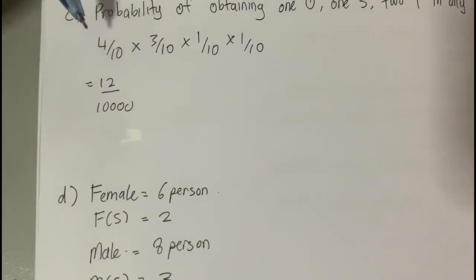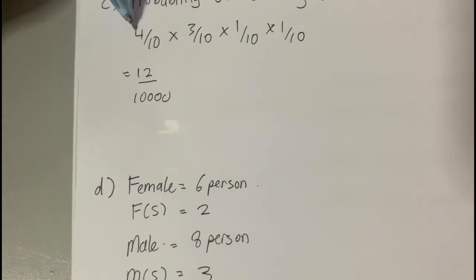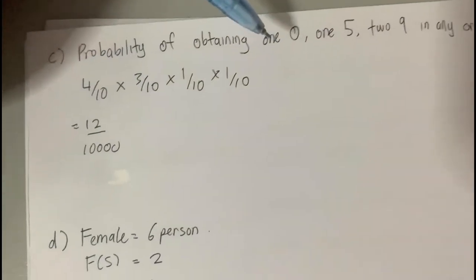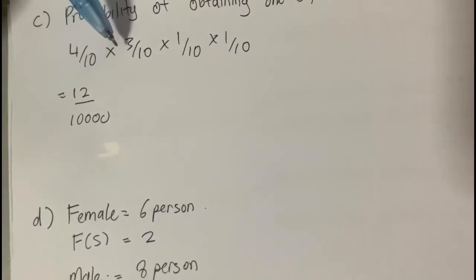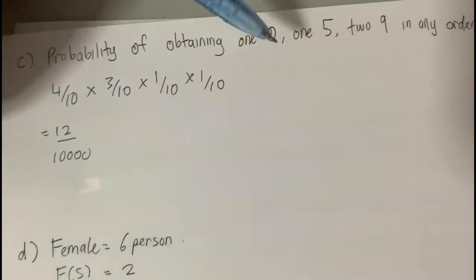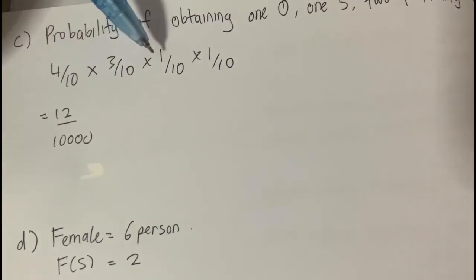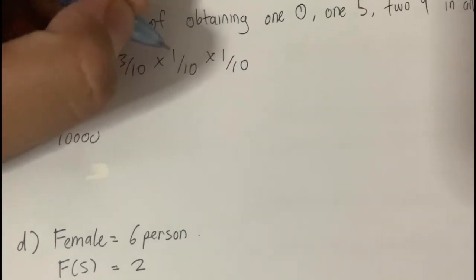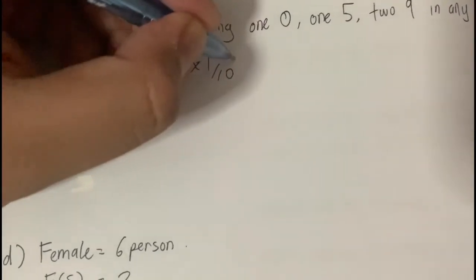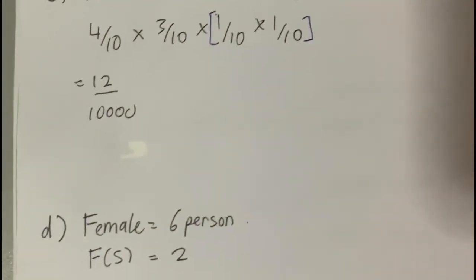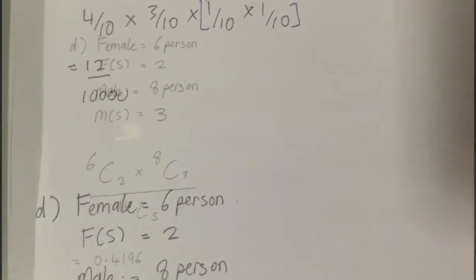So the probability is 4 over 10, because we have 4 numbers here, times 3 over 10 because of the remaining 3 numbers, and this 1 over 10 and 1 over 10 because we got 2, 9. So we got 12 over 10,000.